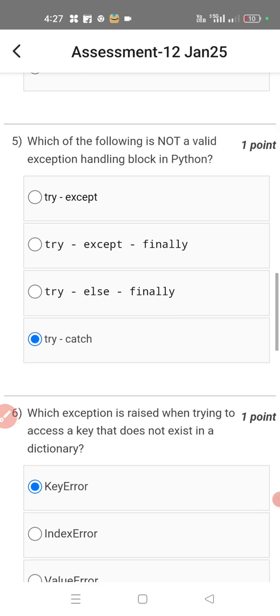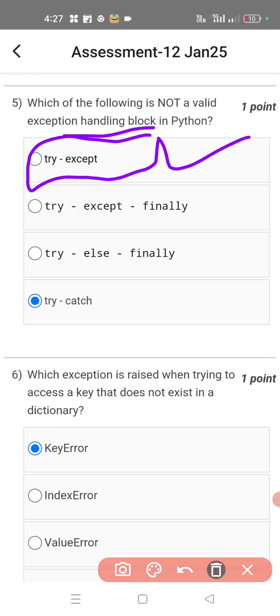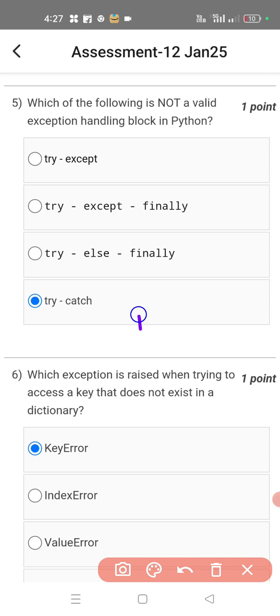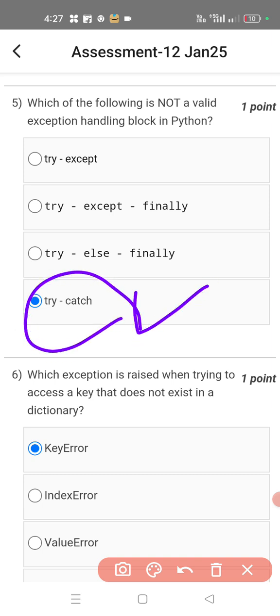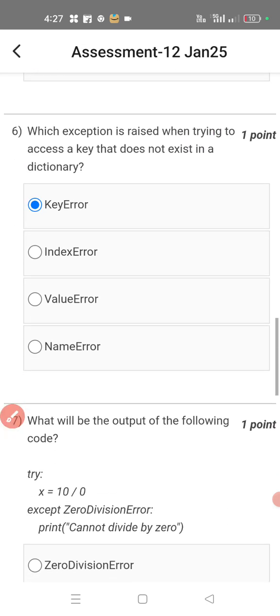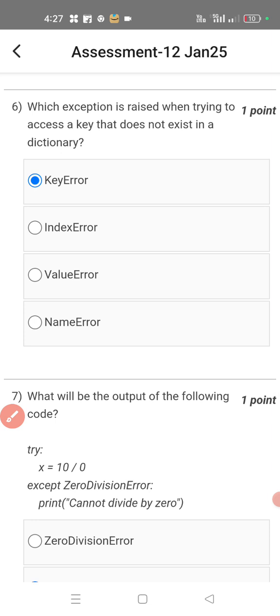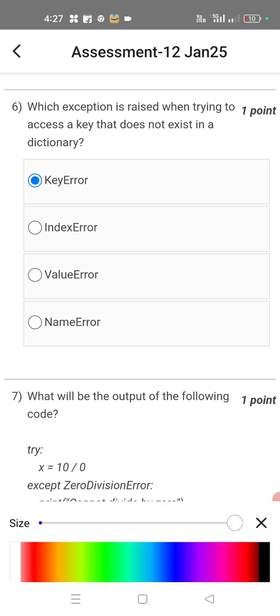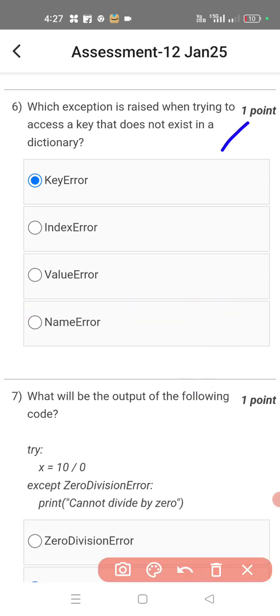Which of the following is not a valid exception handling block in Python? So the correct one is try catch. It is related to Java, not Python. So try except, try except finally, try else finally are exception handling blocks. Okay, those are the exception handling blocks. Sixth one, which exception is raised when trying to access a key that does not exist in the dictionary? That is the KeyError.